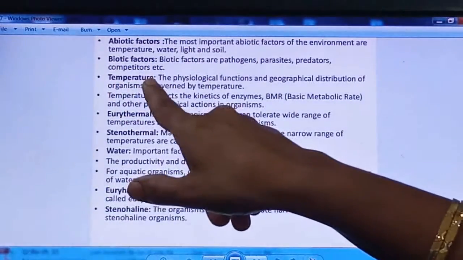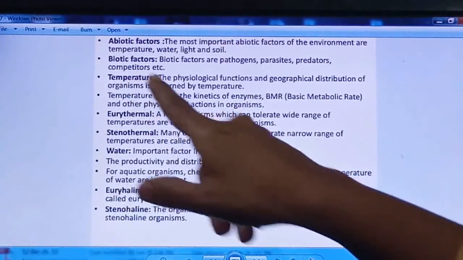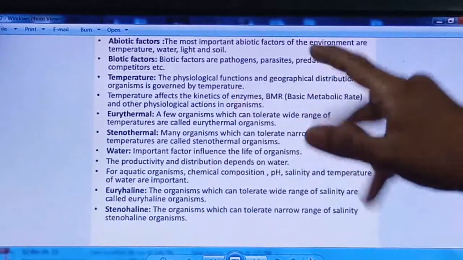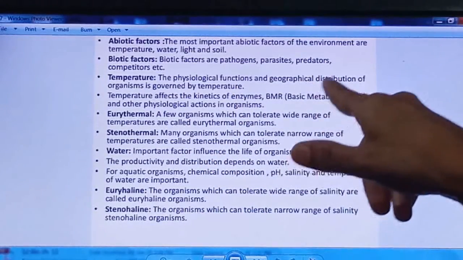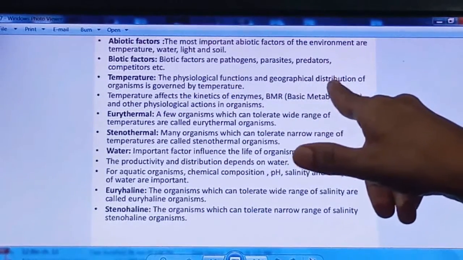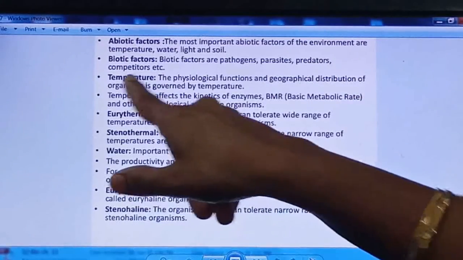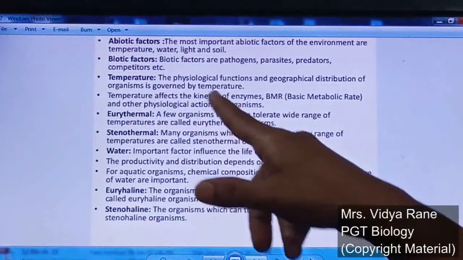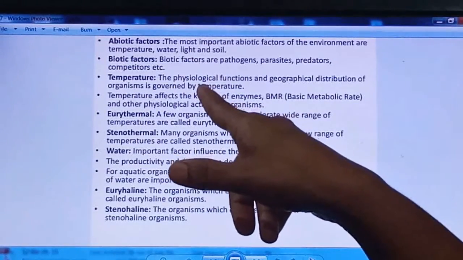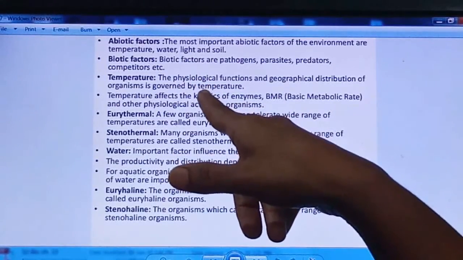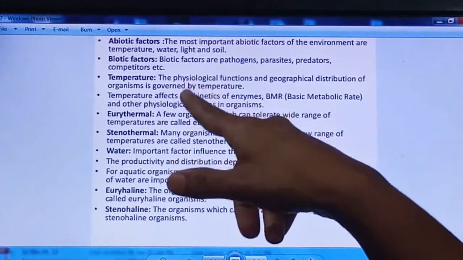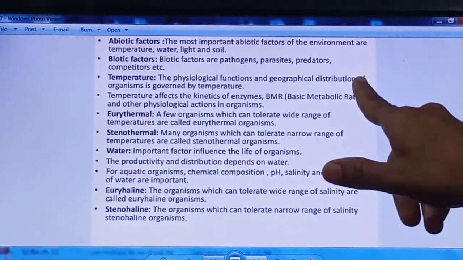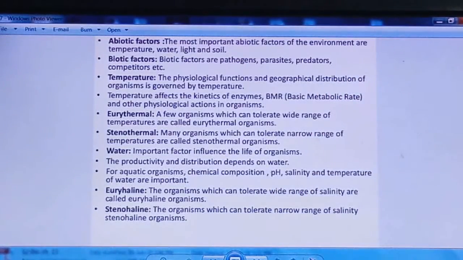Next term is temperature, right? All of you know that all the physiological functions and the geographical distribution of the different biomes are governed by the temperature, change in temperature. Just now we have seen, if less temperature is there, which biome will be formed, and at high temperature, which biome will be there. So temperature shows an impact on the geographical distribution of organisms as well as plants.